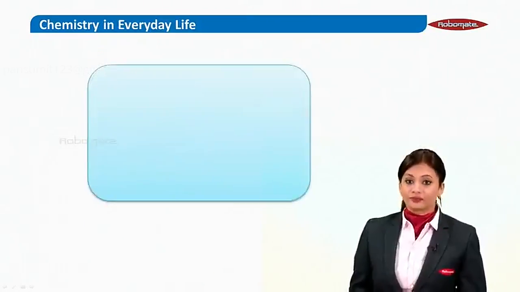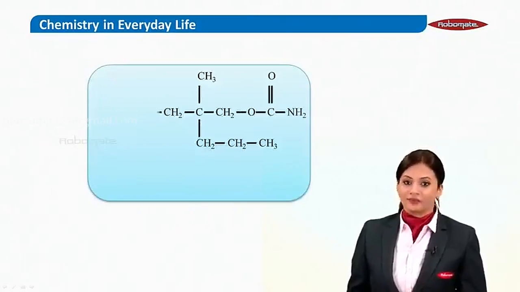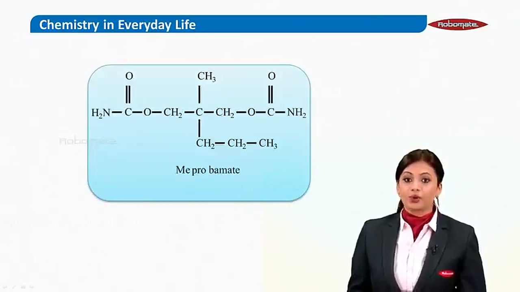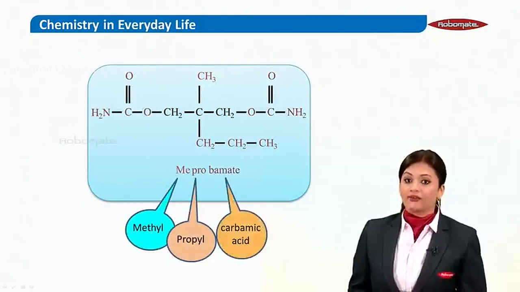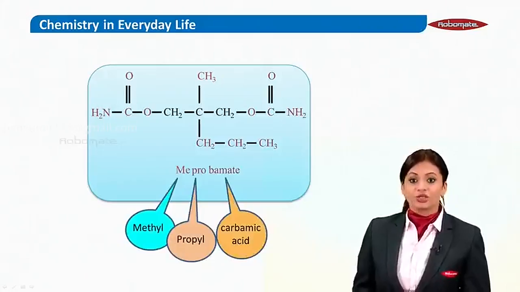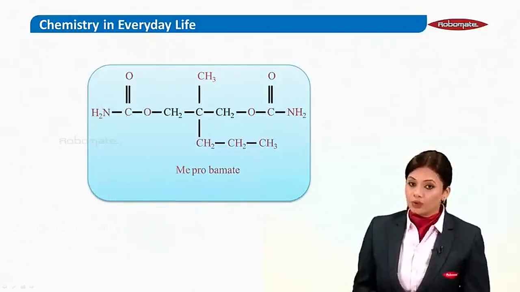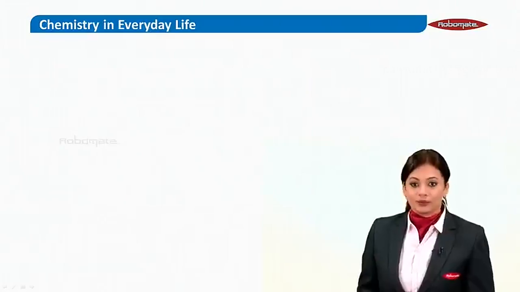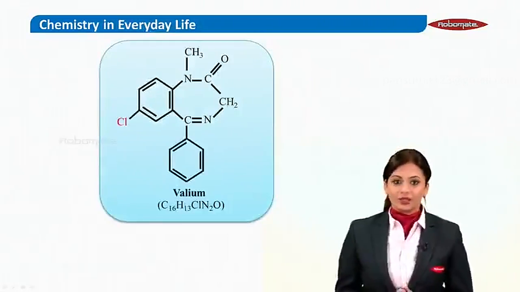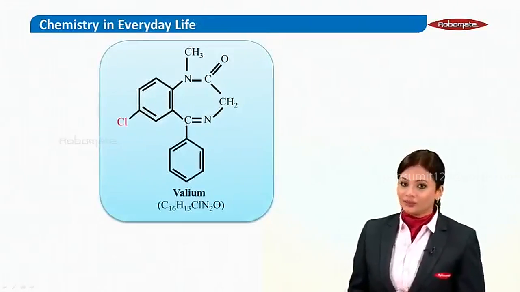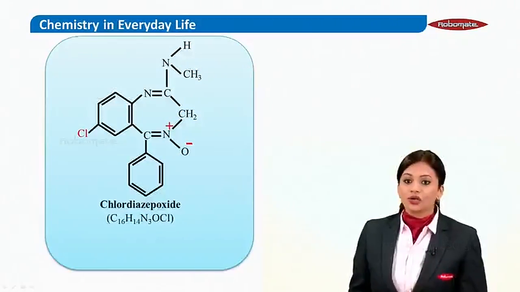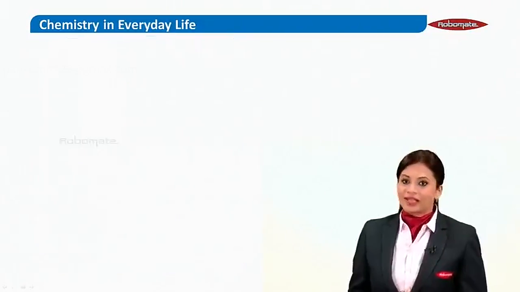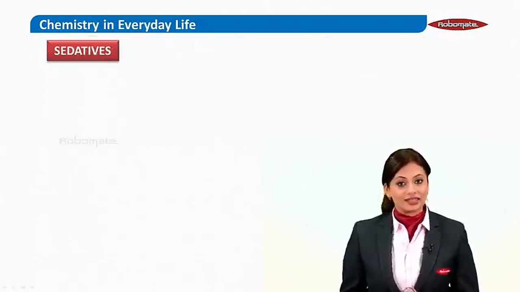Now children, the next example is meprobamate. In meprobamate, we have a methyl, we have a propyl, and we have carbamic acid. Yes, so this is known as meprobamate. Now, the next example. Look here children, this is known as Valium. Yes, the next example seen is known as chlordiazepoxide.